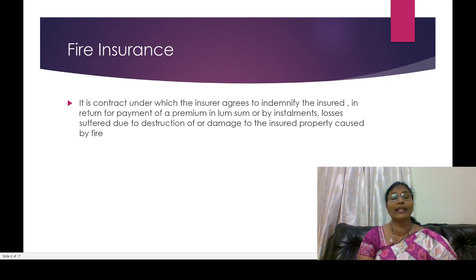And one more thing I have to tell you: for general insurance policies, whether you are taking marine insurance, fire insurance, motor insurance, or health, whatever it may be, whatever risk happens should be covered within a particular period of time. That is nothing but an accounting period, one accounting year. Depending on the policy, you may take April to March, or January to December. Whichever period you take, whatever risks or losses you have in that period should be compensated by the insurance company in financial form.